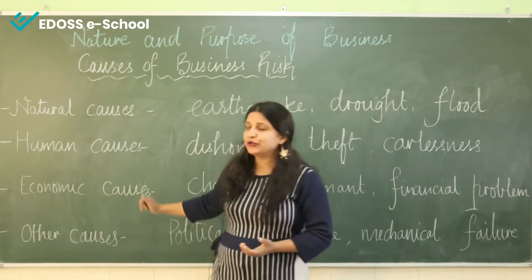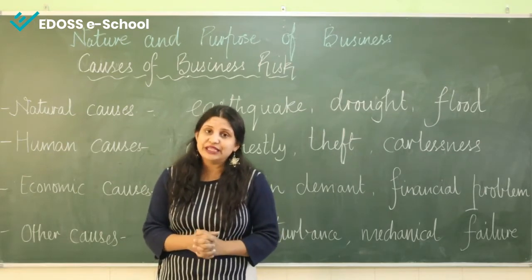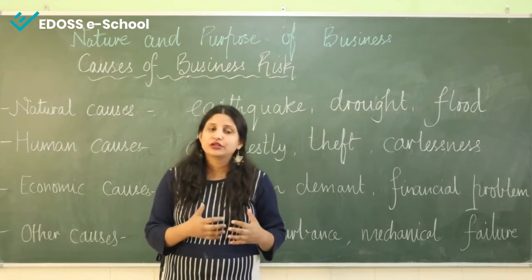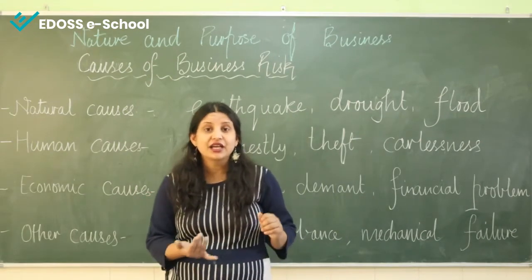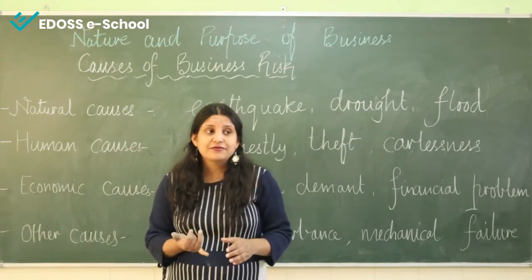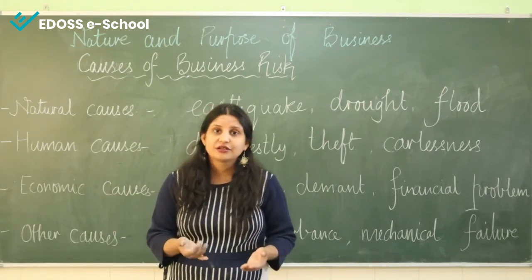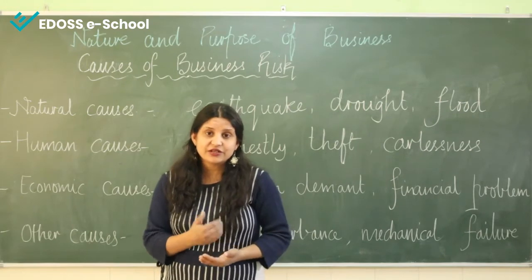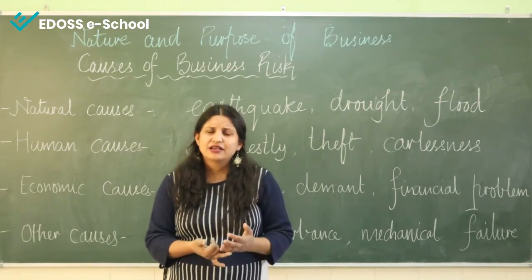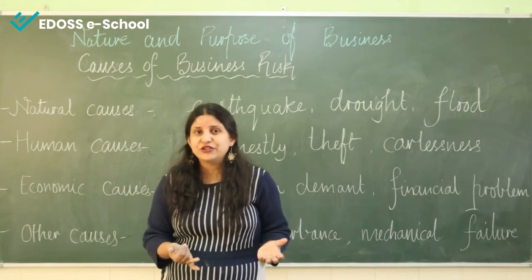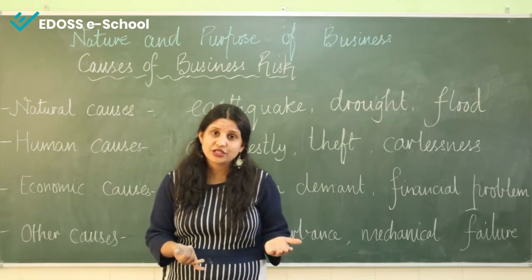Next we have human cause. So the risks which are caused by human beings are called human risk. These types of risk are like dishonesty. If an employee becomes dishonest, definitely this is a risk. Then theft, carelessness, and carelessly handling any of the work can cause loss, the company can have loss.